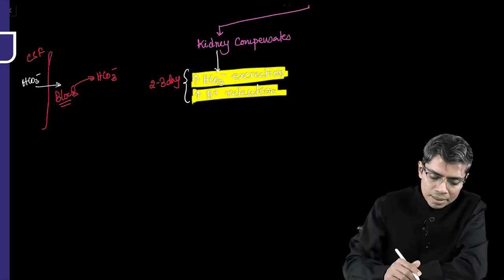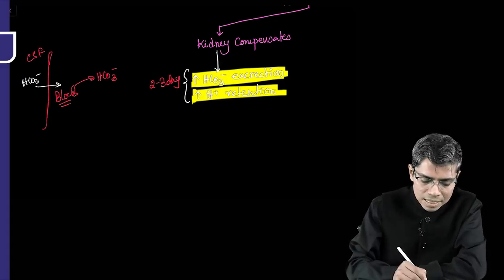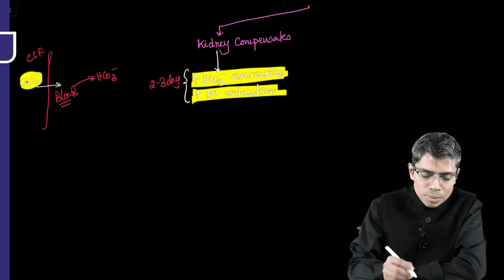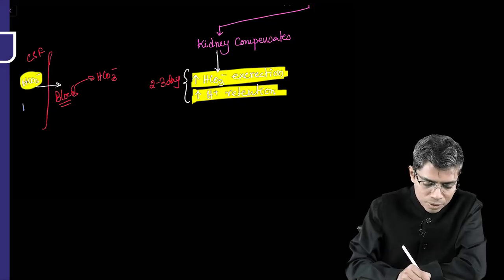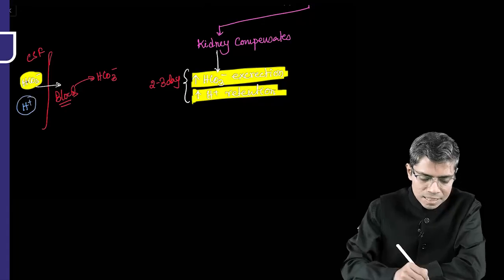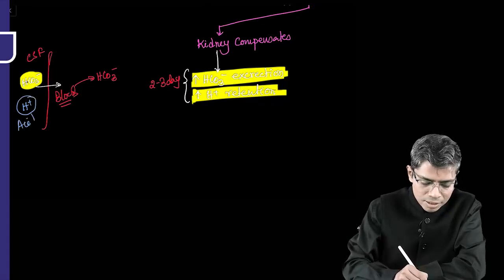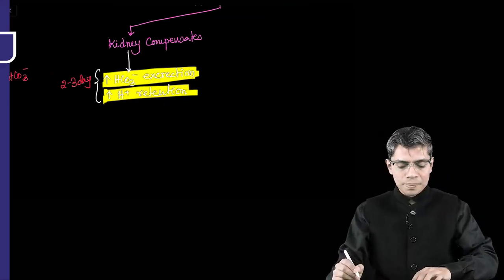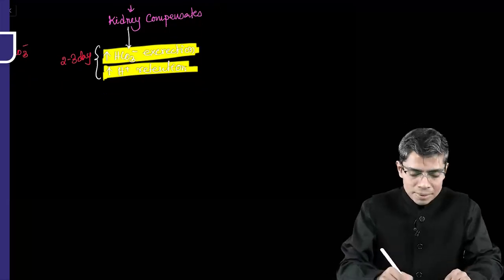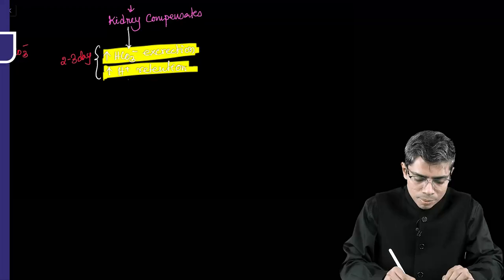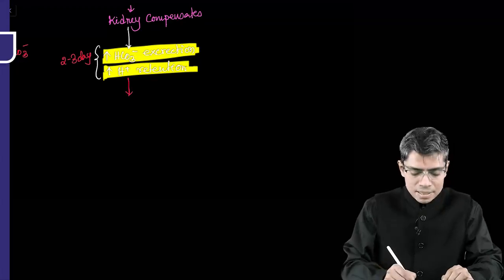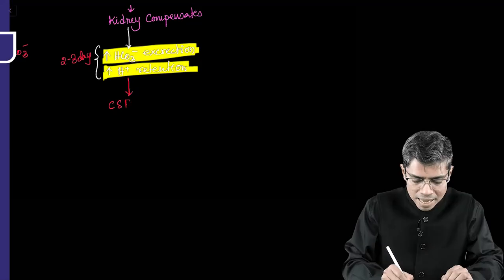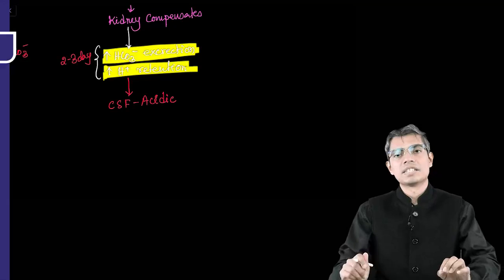So the CSF is giving extra bicarbonate to the blood, and there will be excess H plus ion at the level of CSF, or I can say there will be development of mild acidosis at the level of CSF. So in high altitude, whenever the kidney is compensating more and more, within 2 to 3 days the CSF will become acidic in nature.